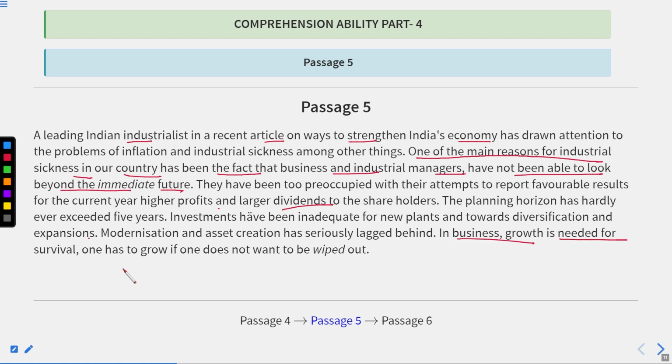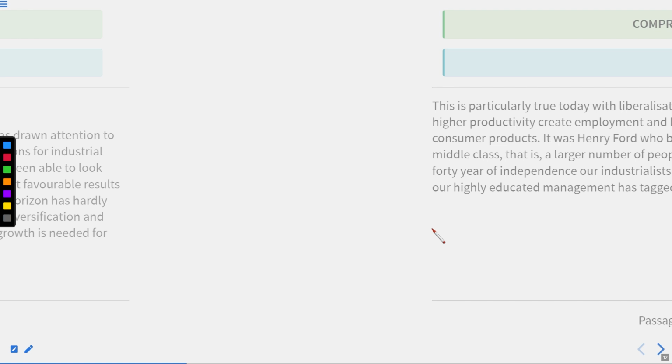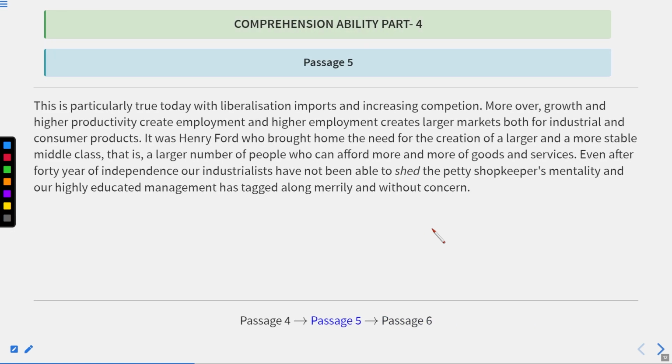In business, growth is needed for survival. One has to grow if one does not want to be wiped out. And this is particularly true today with liberalization of imports and increasing competition. Moreover, growth and higher productivity create employment. This we have already read. Henry Ford, we also have read this, and highly educated.